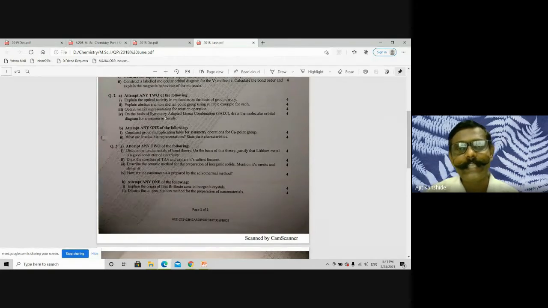Good. Now, fourth question. On the basis of SALC, draw the molecular orbital diagram for the ammonia molecule. I discussed the water molecule, ammonia molecule, and methane molecule. AB3 kind of molecules, ammonia and methane especially, are expected. So the ammonia molecule is asked here. Can you draw this MO diagram? Which SALCs to consider and how to obtain them, I discussed. There is a further approach for SALC. Especially the NET examination does ask.